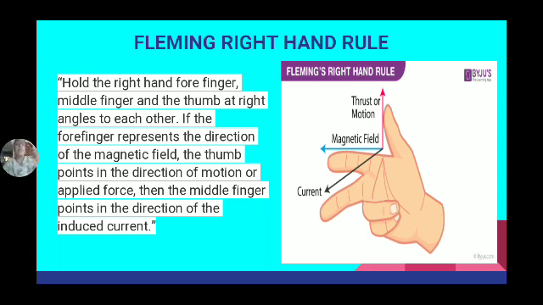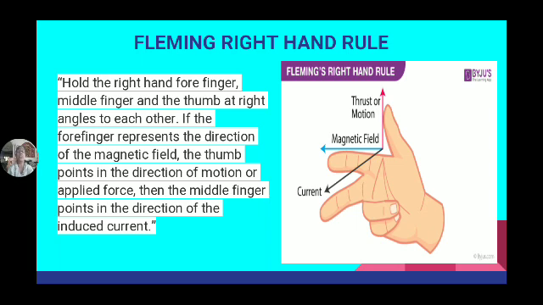So hold the forefinger, middle finger and thumb perpendicular to each other. It means 90 degrees to each other, right angles to each other. The forefinger always indicates the direction of magnetic field. Then the thumb indicates the direction of movement of the conductor. Then the middle finger indicates the direction of induced EMF.